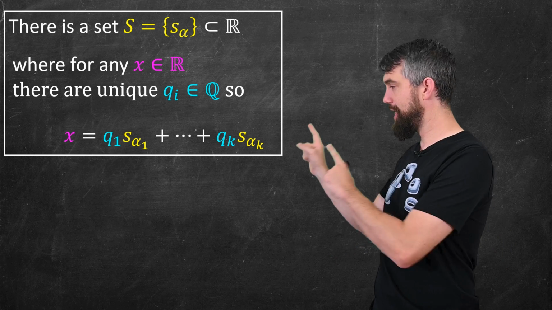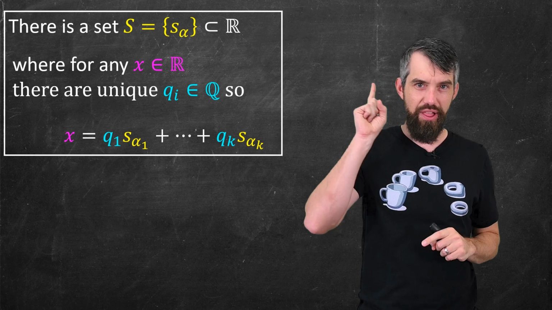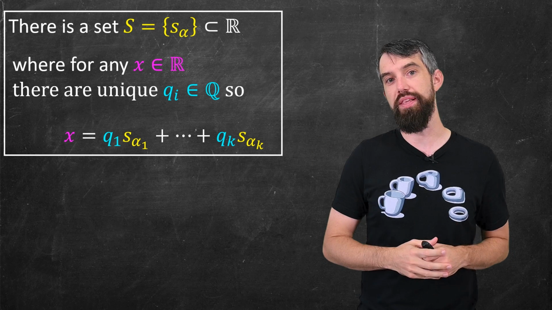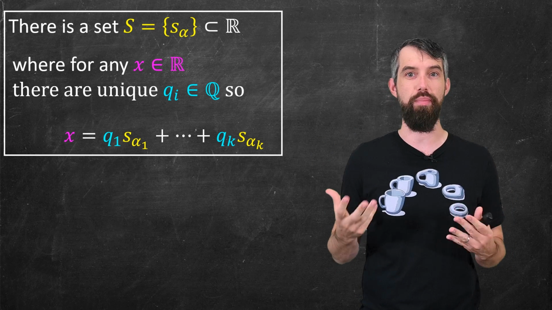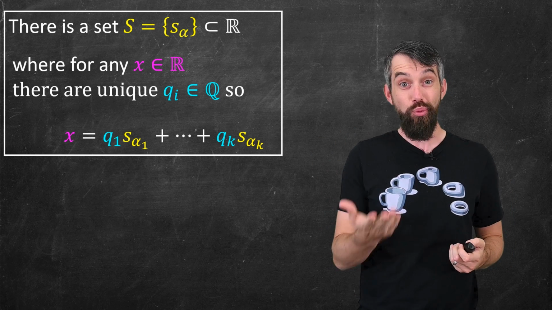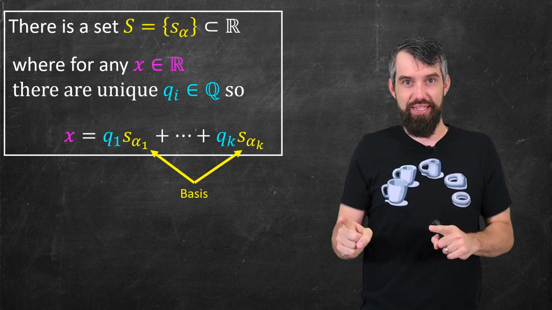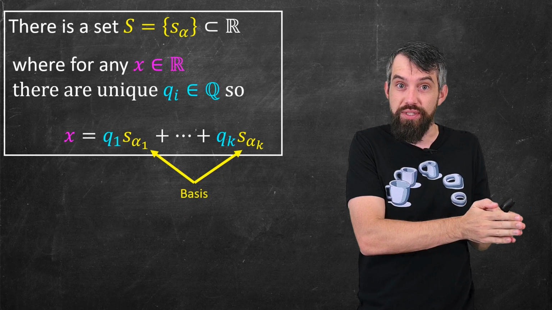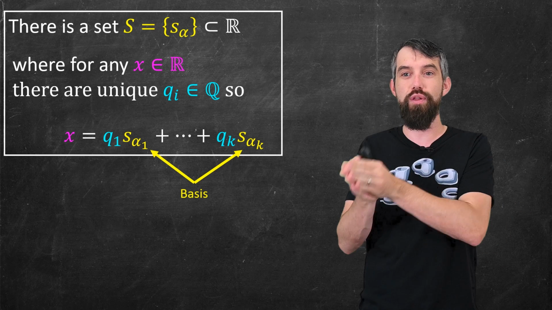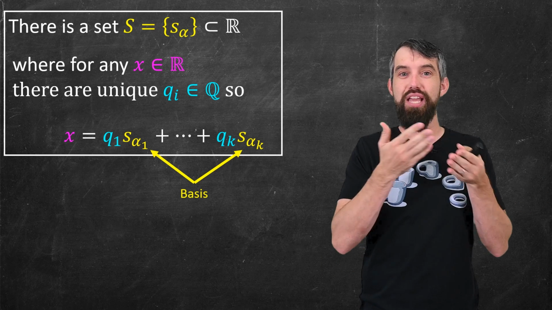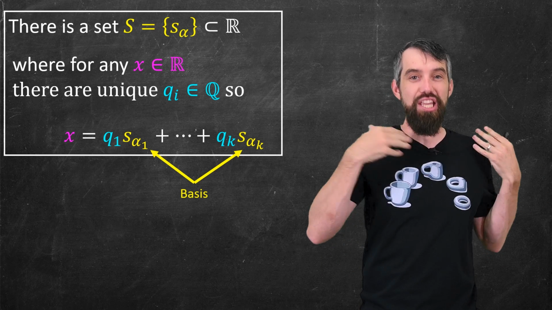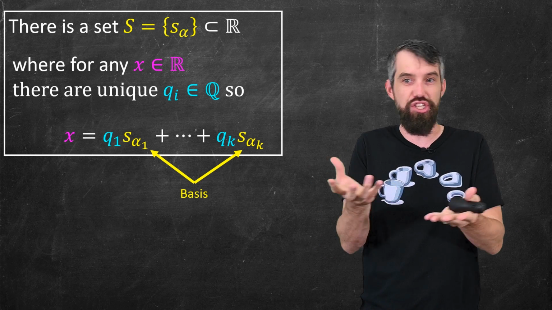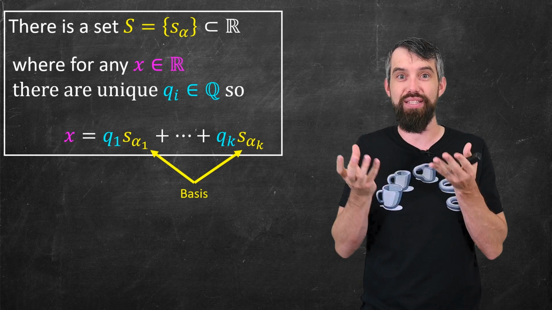So let's go back to that weird statement we were saying before, where I said there is a set such that any x can be written down in this particular way with these rational numbers q_i. What I'm really saying here is that there is a basis. I'm saying that there is some basis to the real numbers, thought of as a vector space over the rational numbers, which means that you can take for any x and in a unique way write x as a linear combination of those basis vectors, the S_alpha.